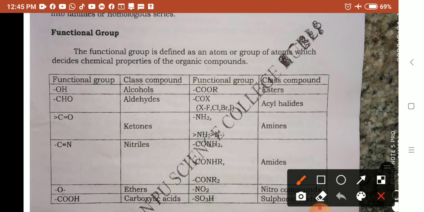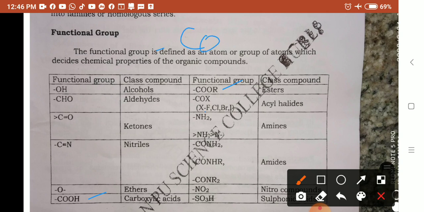Carboxylic acid, COOH. Then esters, COOR. Acyl halide is COX. Acyl chloride, COCl.